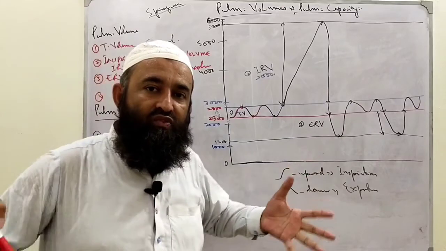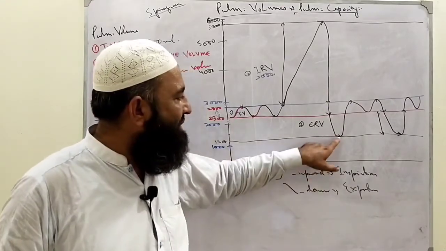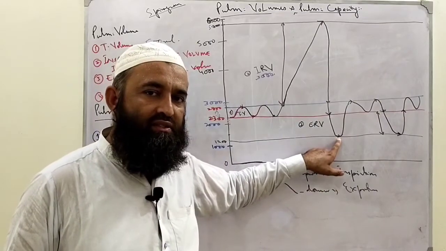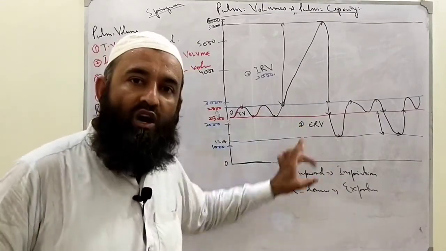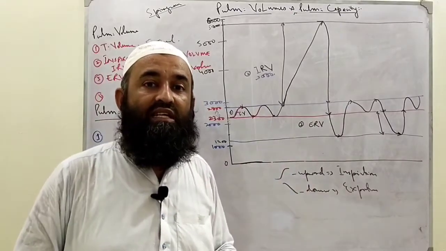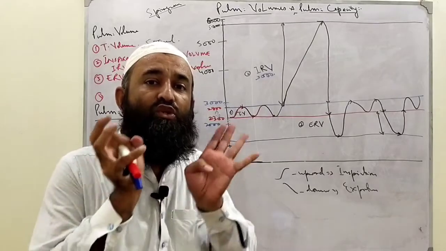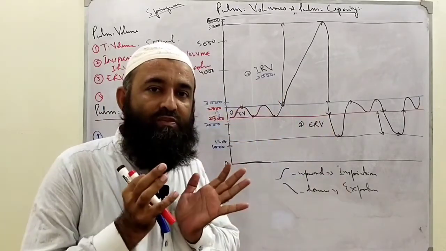We have taken full effort and tried to expire all my air out, but my graph goes up to this point. What is this? This in the graph shows the amount of air which remains in the lungs even after forceful expiration.